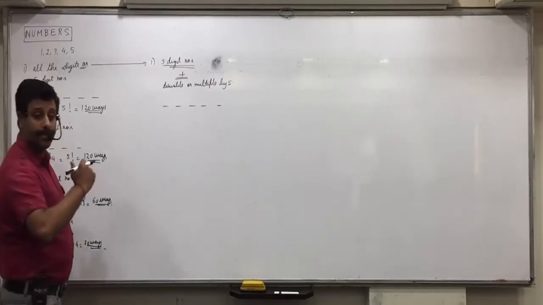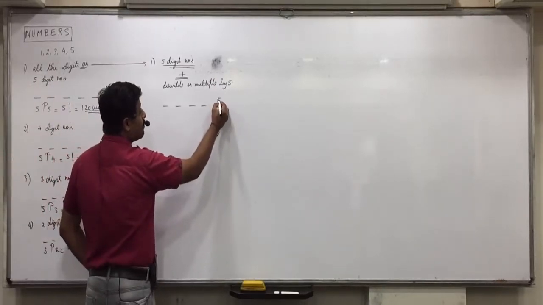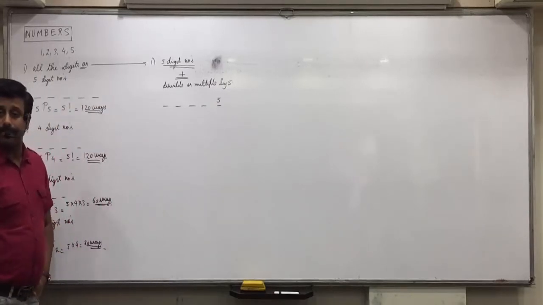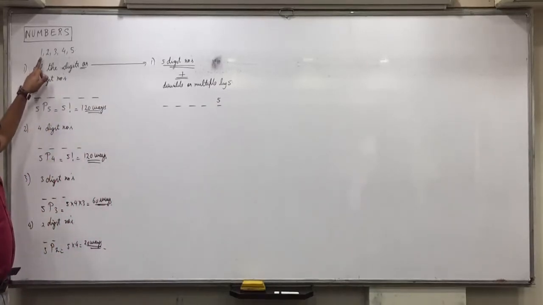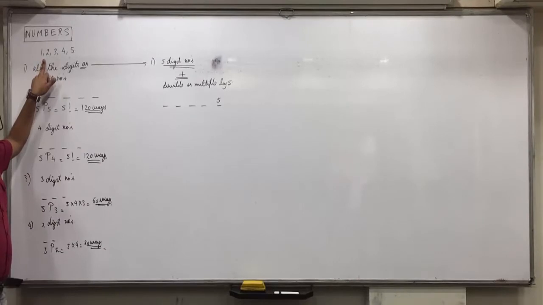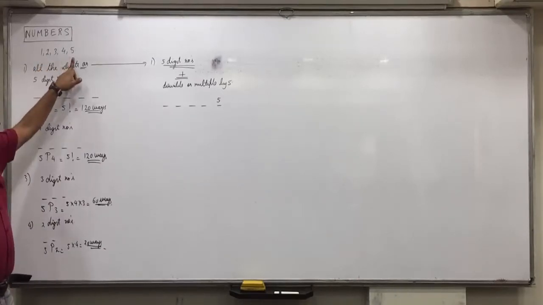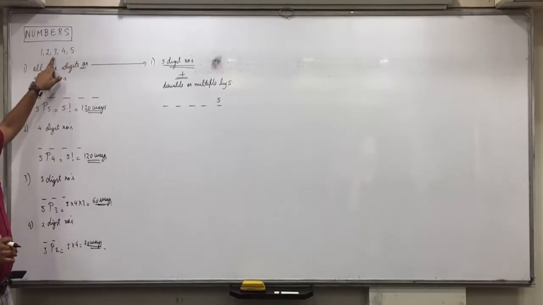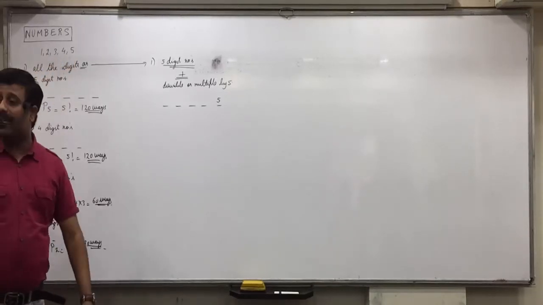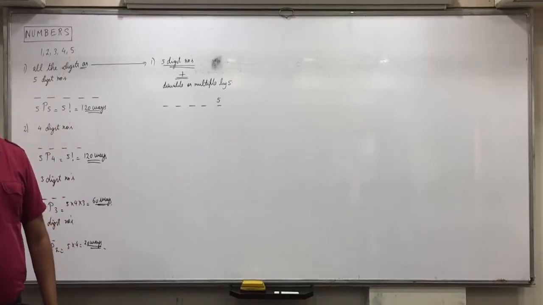When 5 is at the end, when the last number is 5. If the last number is 1, is it a multiple of 5? Like 21? No. But if the last number is 5, like 25, it is a multiple of 5. If the last number is 2, 3, or 4, then also it's not a multiple of 5. So the number is a multiple of 5 when the last number is 5.